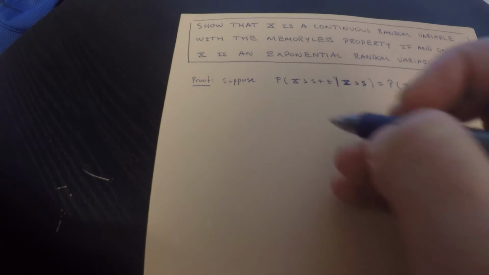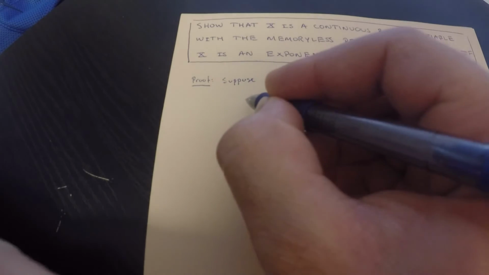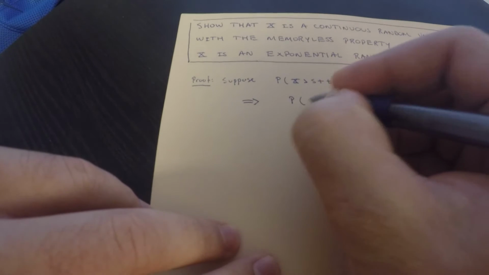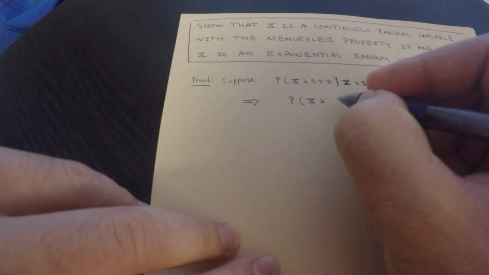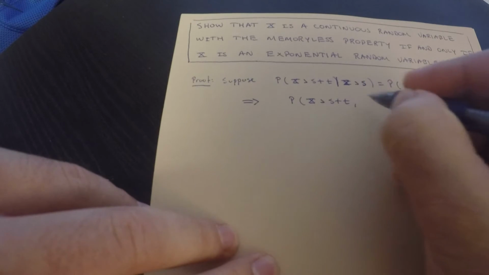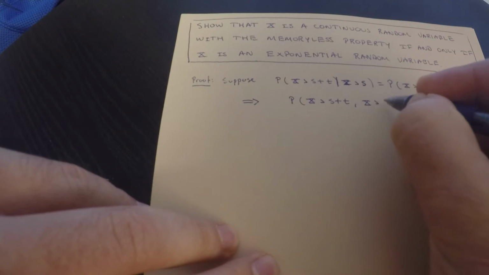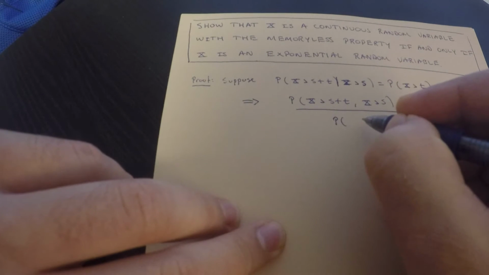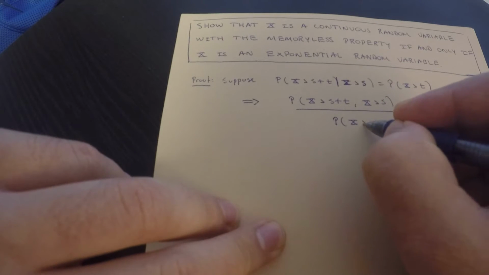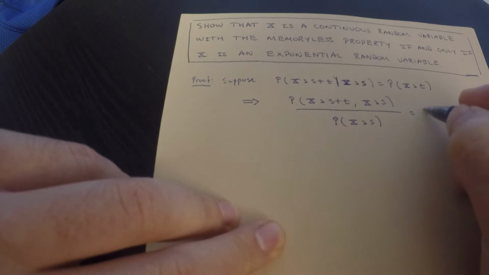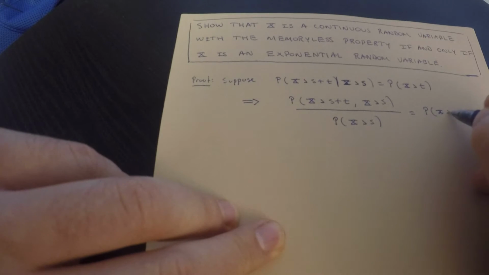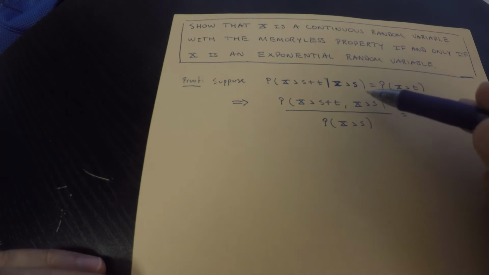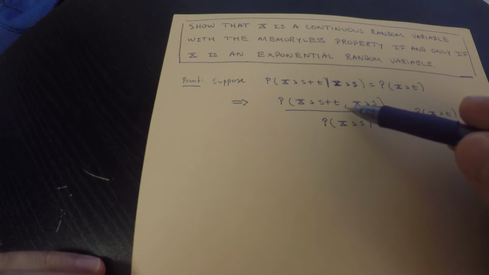Let's just use the definition of conditional probability. The left-hand side, by definition, is the probability that x is greater than s plus t and x is greater than s, divided by the probability that x is greater than s, and this is equal to the probability x greater than t. So I haven't done anything fancy whatsoever. All I've done is use the definition of conditional probability on the left-hand side. Remember, the comma means and.